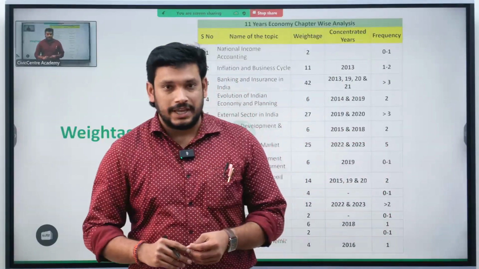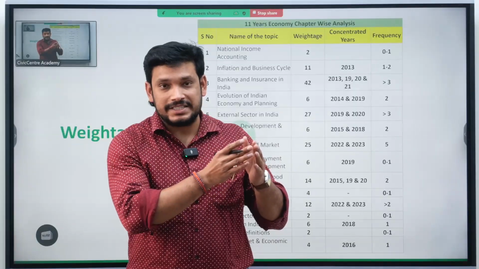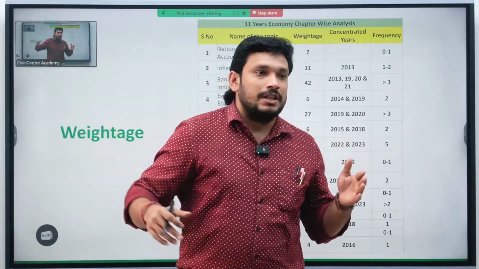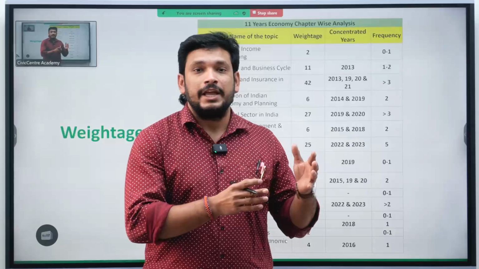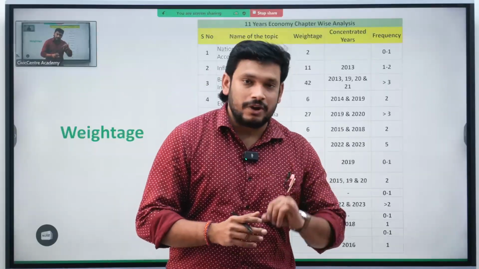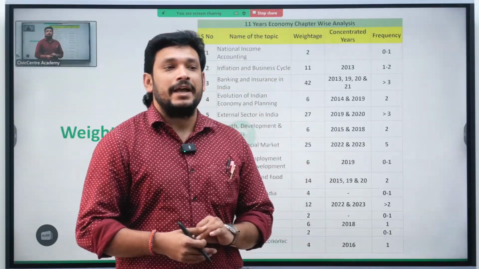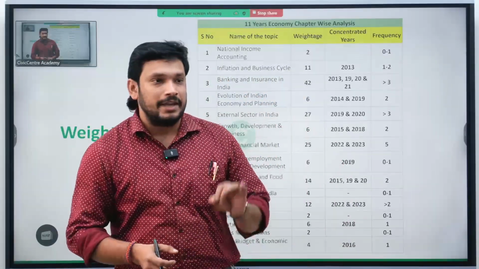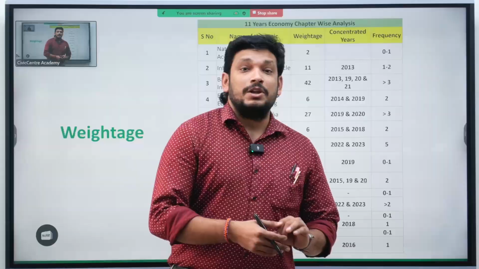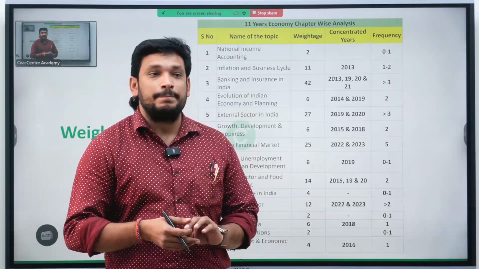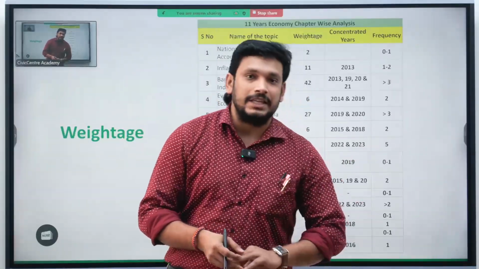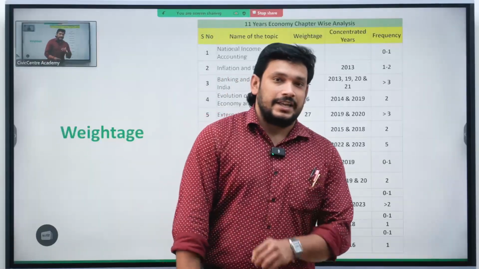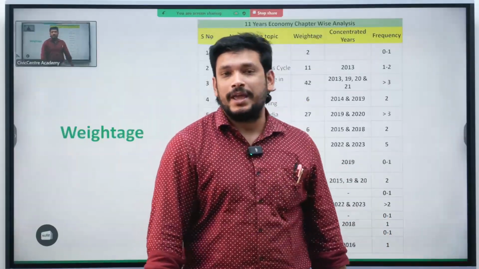Because if you see the recent trend from 2015 onwards, the monetary policy committee is attaining more significance. That is one. Next, public sector banks are facing huge losses and recapitalization of banks is happening. That is the other thing. Next, different banking frauds are happening, like Punjab National Bank. That is the other thing. Next, recently in 2024, what happened?